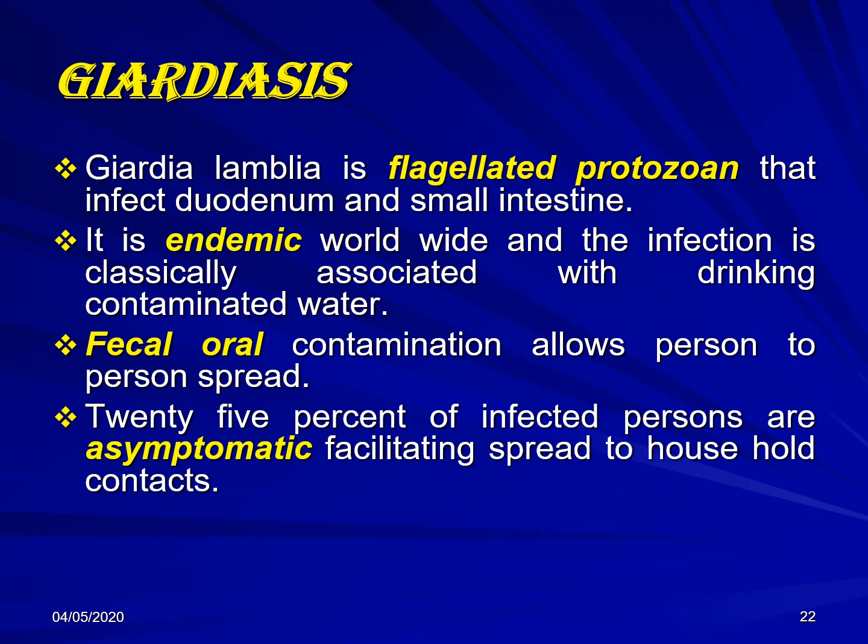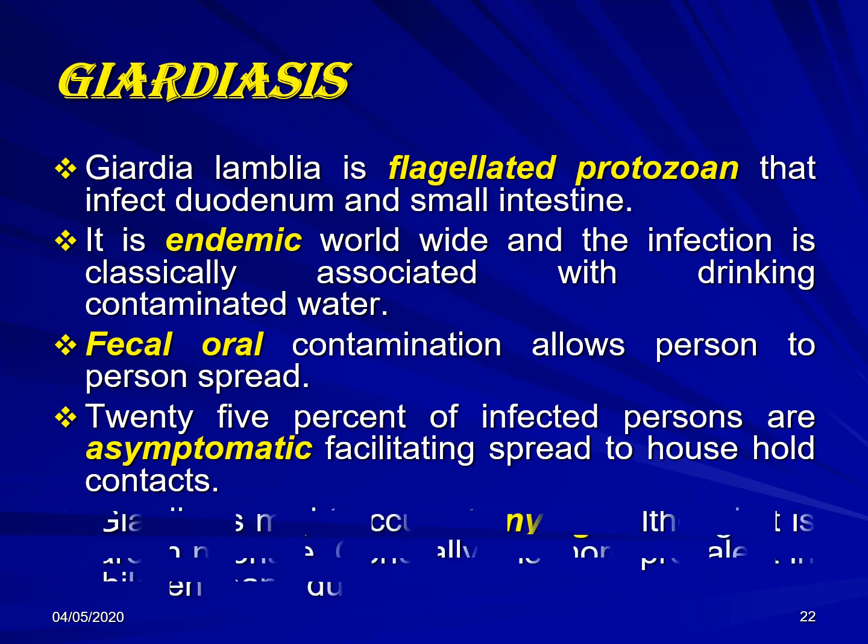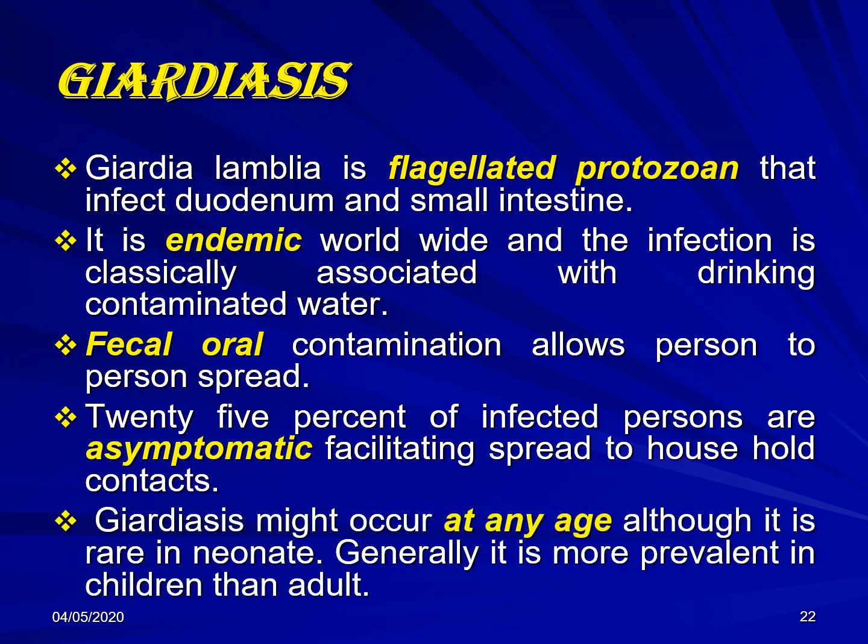About a quarter of patients with Giardia will have no symptoms. They are asymptomatic, and those are very dangerous because they spread the infection to the adults in the household, in the school, in the daycare center, without being diagnosed, without suffering from any problem. So they facilitate spread to household contacts. Giardia can occur at any age, but is rare in neonates, and it is more prevalent in children than adults.